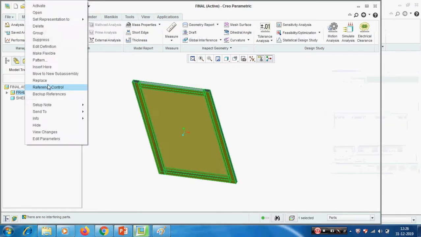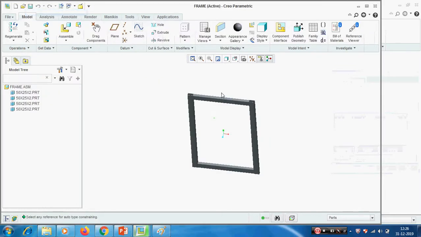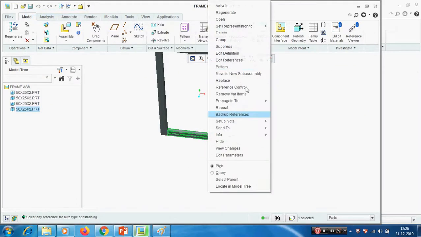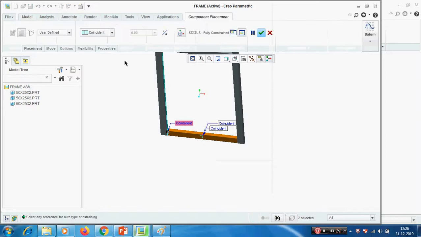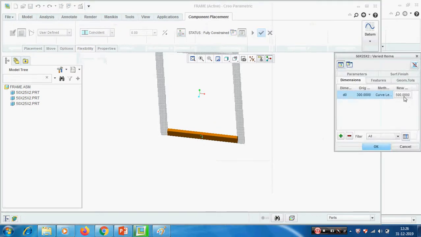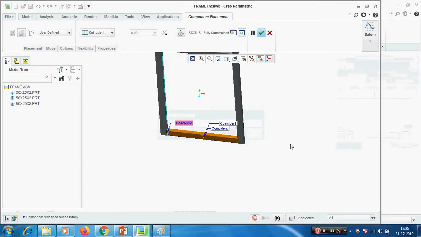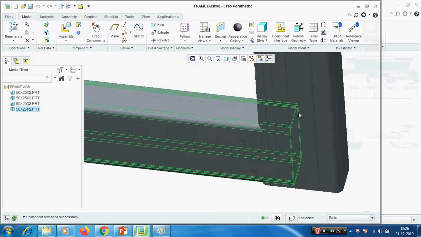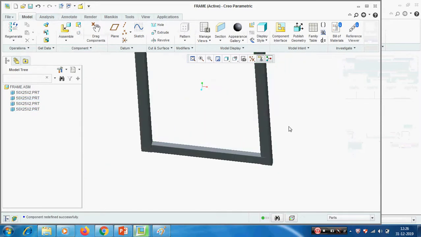Just I am creating one interference. See, here I am creating one interference. Flexibility, varied items. Here instead of 500, I am going to give 510 or 520. Change by value. 520 I am giving. Okay. Now we have created the interference here. See, by visual we can check.